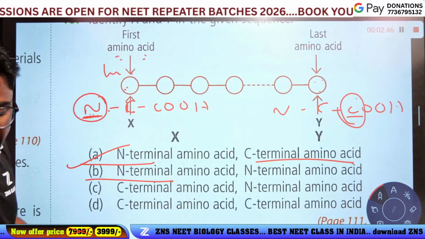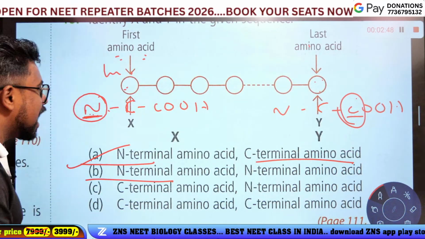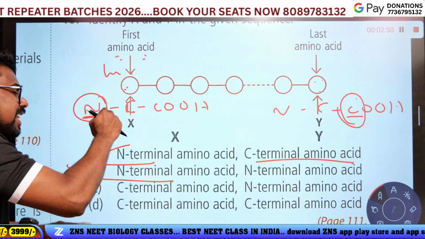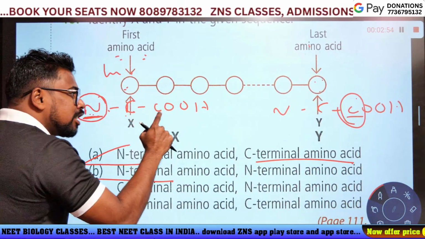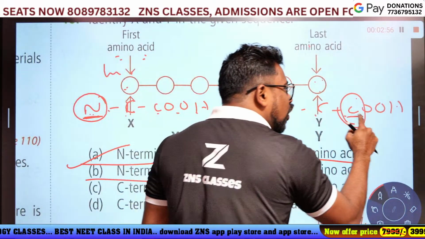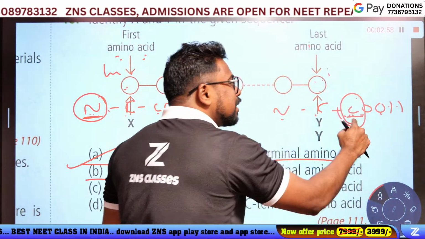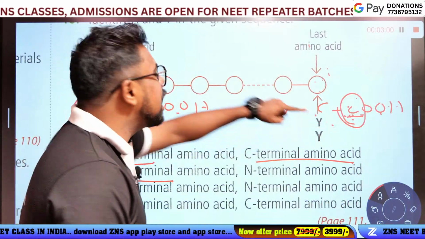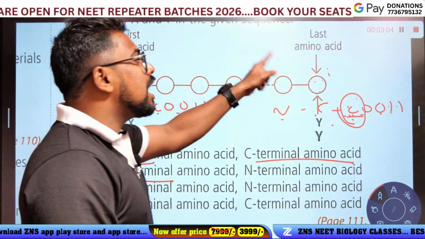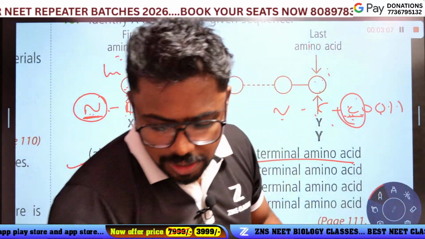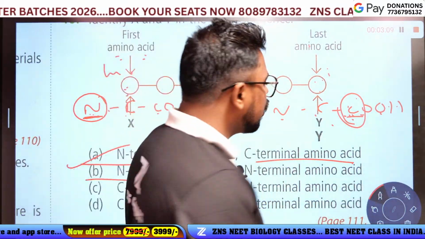Okay, this is a simple idea. This end is the N terminal, because the amino acid is N C C O O H, and this end is the C terminal. The right end is the C terminal and the left end is the N terminal, or the first amino acid is N terminal and the last amino acid is C terminal. Okay, understood? Ready?